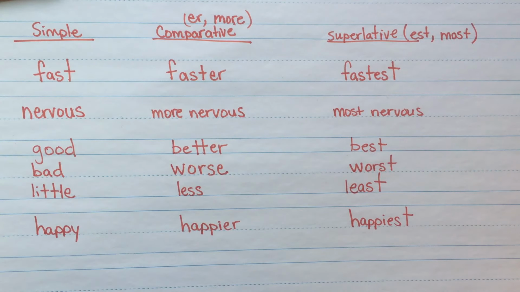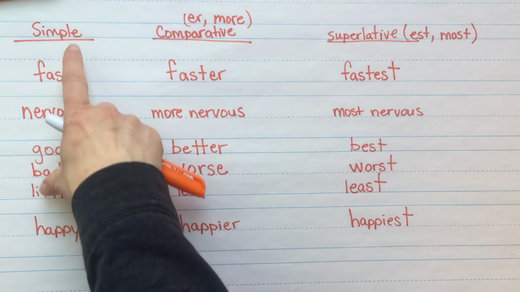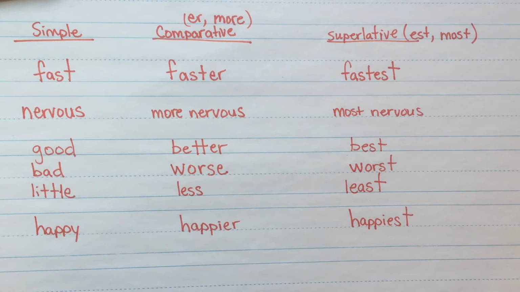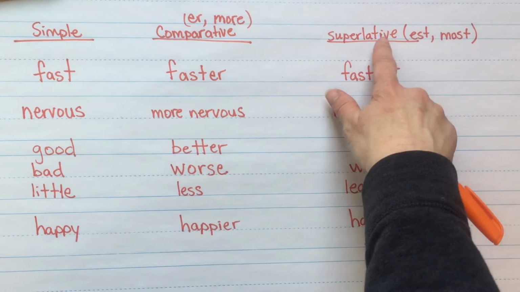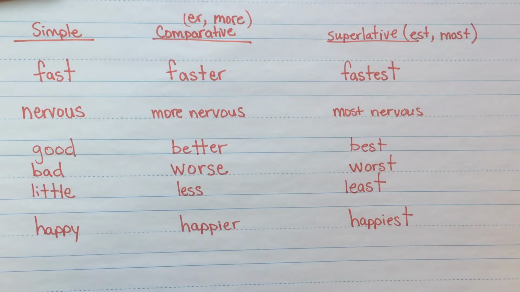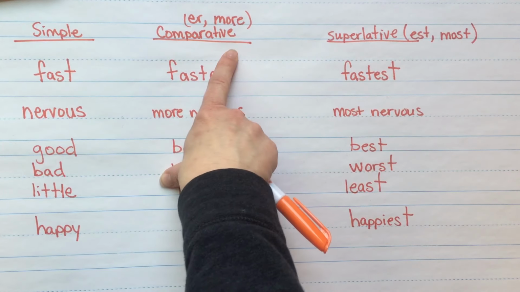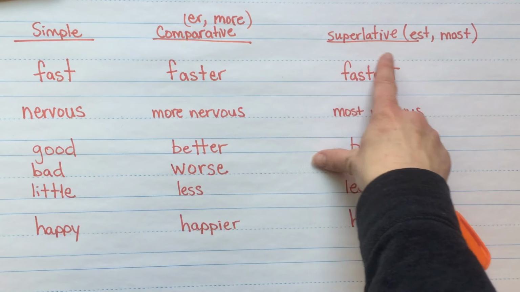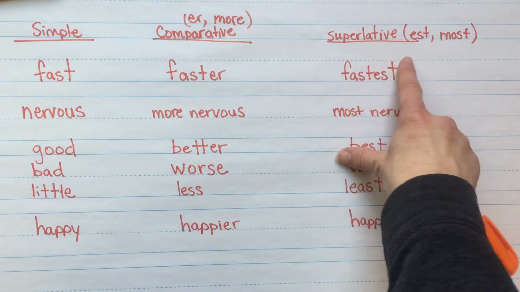Hi, third grade. I just want to start our lesson today by remembering what we did last week. We talked about adjectives and how you compare them, how they have comparative forms and superlative forms. Can you say this? Comparative, comparative, and then superlative. Say it with me. Superlative.